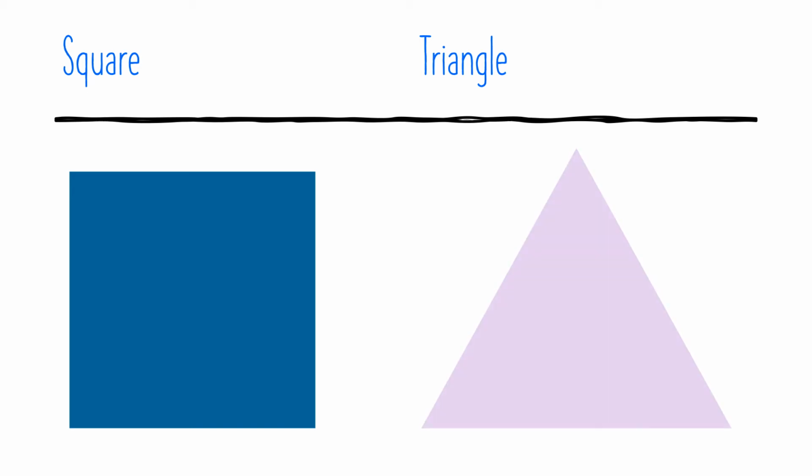Square. A square is a polygon with 4 equal sides and 4 right angles. A triangle. This is a polygon with 3 sides.